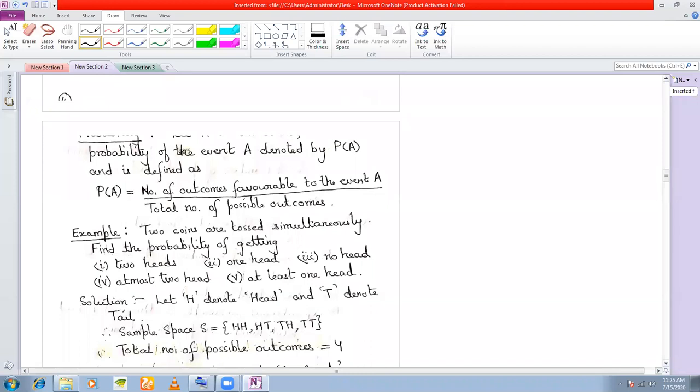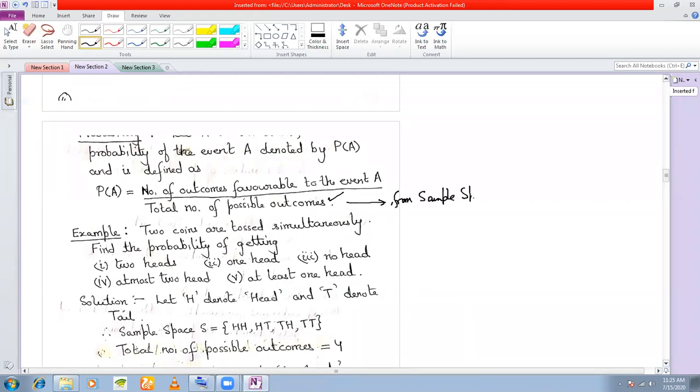Okay. Now we define the formula for probability. The probability of any event A, a predefined event, will be the number of outcomes favorable to the event A divided by the total number of possible outcomes. How will you get the total number of possible outcomes? You will get this from the sample space.